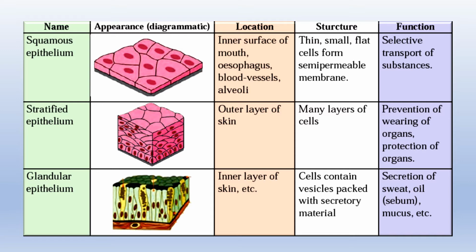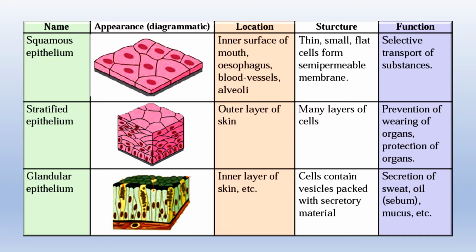Now, the next epithelium is the stratified epithelium. From the name itself, strata meaning layers. So this is located on the outer layer of the skin. The structure is many layers of cells, and the function of stratified epithelium is to prevent the wearing of organs and the protection of organs. Prevents the organs from getting wasted away, from getting spoiled. So they protect it.